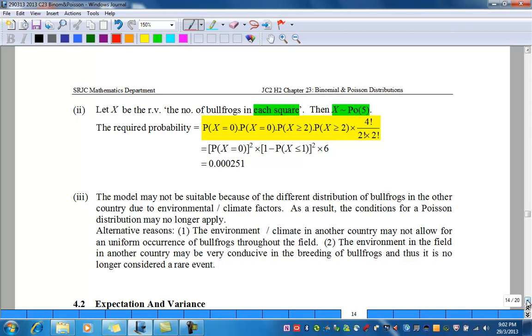Now the last part, the model may not be suitable because of the different distribution of bullfrogs in the other country due to environmental climate factors. As a result, the conditions for a Poisson distribution may no longer apply. Alternative reasons are: 1. The environment or climate in another country may not allow for a uniform occurrence of bullfrogs throughout the field. 2. The environment in the field in another country may not be conducive to the breeding of bullfrogs, and thus it is no longer considered a rare event.